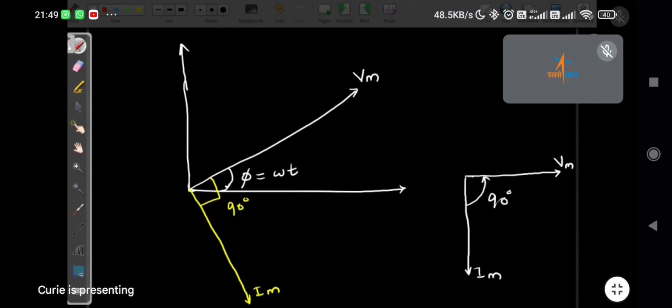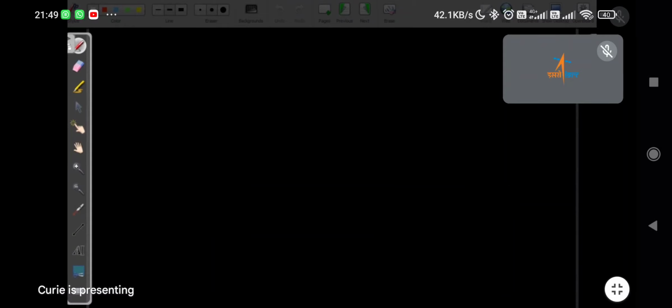Next we will go to the pure capacitive circuit. We are not going to go in depth, because now you might have got the idea somehow.